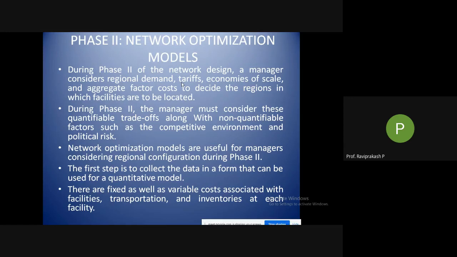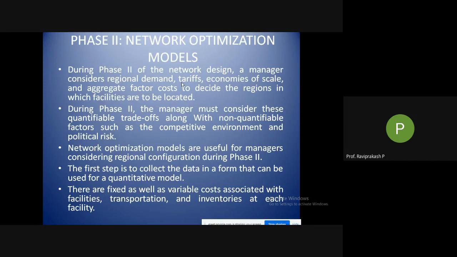You can have quantitative numbers, like there are 5 or 10 competitors in the market, but how they are working cannot be put in numbers. So the competitive environment of that particular region and the political risk. We'll consider all these things in the story. That's why I'm telling you how it works. In general, I'm taking a particular country and trying to explain all these environments to you: the political environment, then the competitive environment.